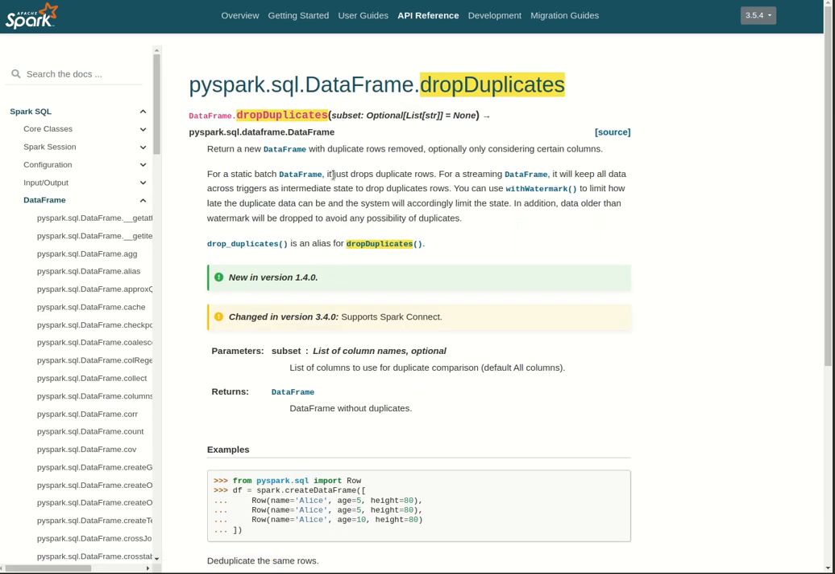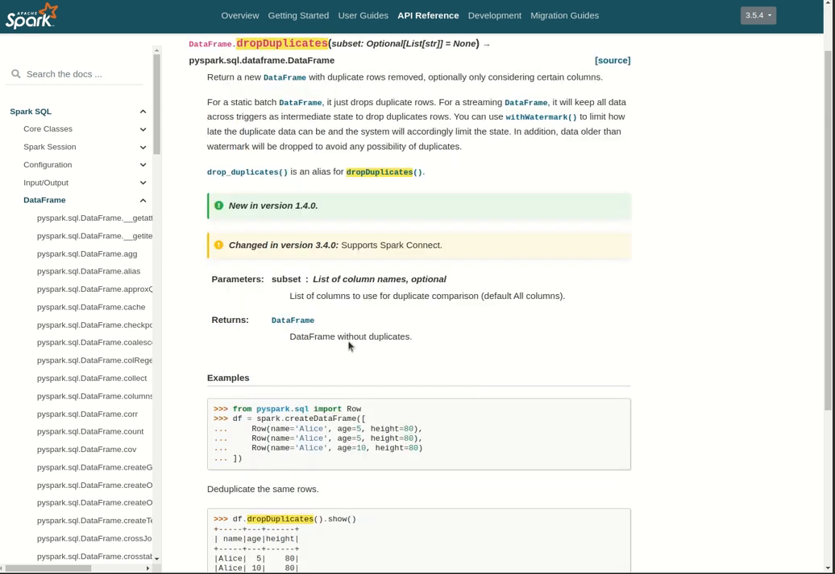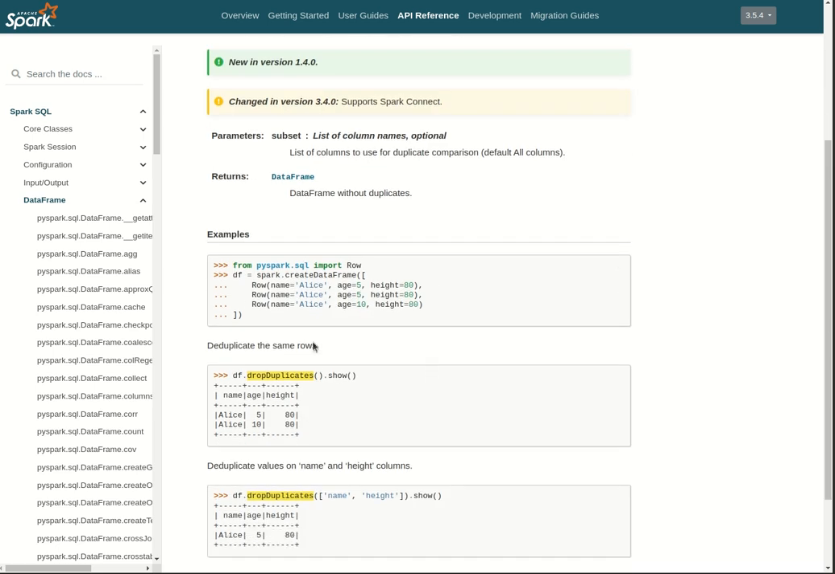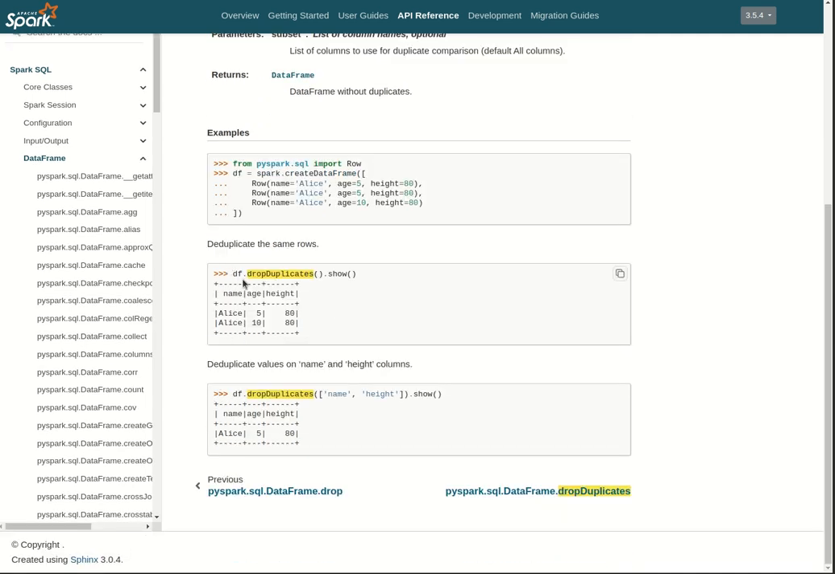We have a parameter like subset. You can use a list of column names. It is optional, and it will return another data frame without duplicates. Here it also gives us a sample data frame, and uses dropDuplicates first without passing any column, and then on the basis of columns also. You can pass a list of columns in the dropDuplicates function. So like this you can create.